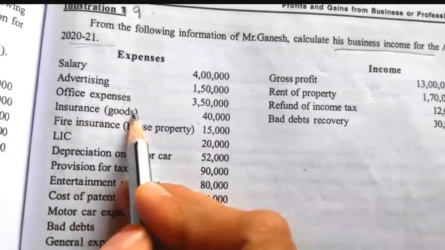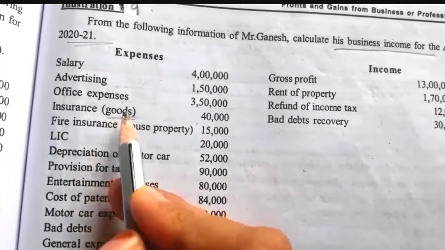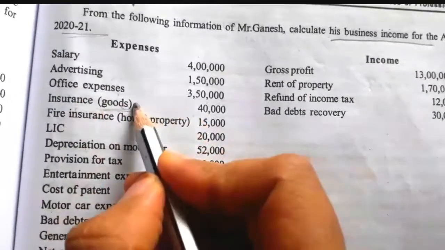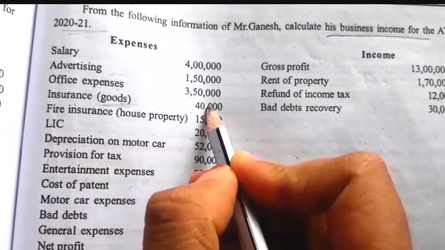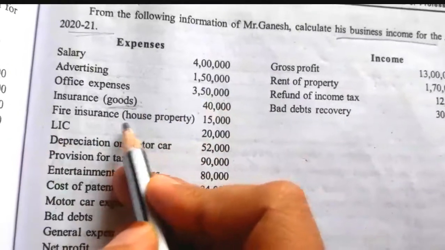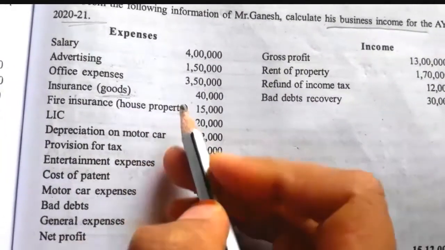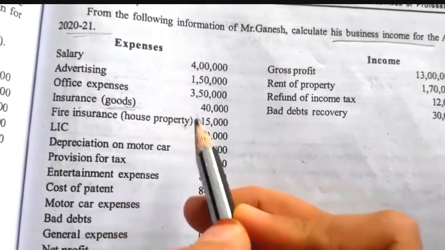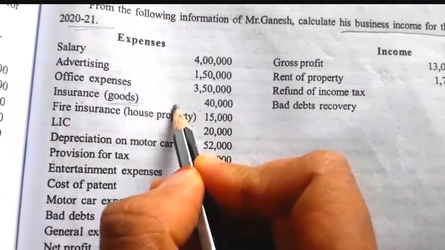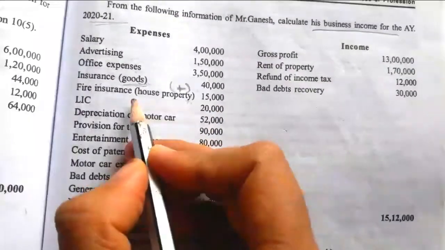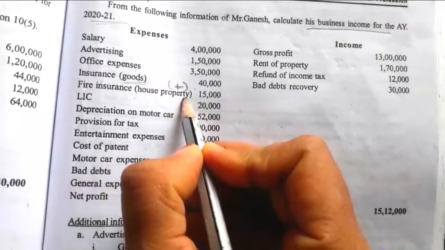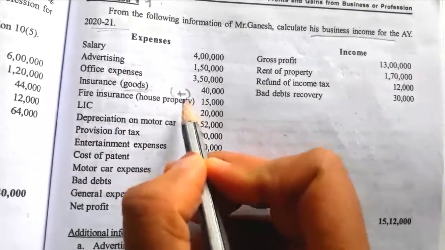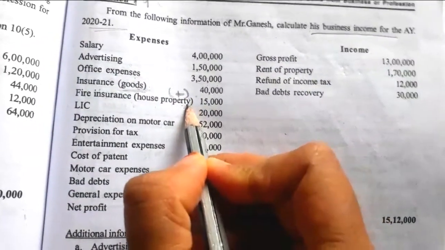Insurance taken on goods is related to business. Goods are used in the business, so the insurance is an allowed business expense, and it should be recorded on the debit side of the profit and loss account. Then fire insurance paid on a house property is not related to business, it is related to house property, so it is disallowed. We have to cancel it from our net profit by adding it back to the net profit.